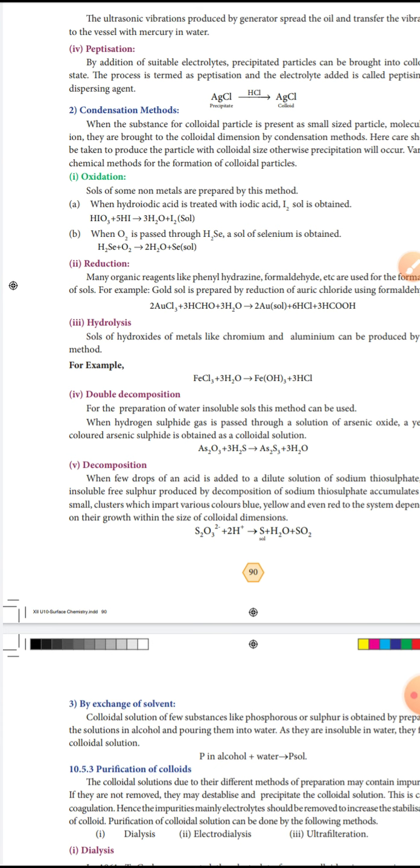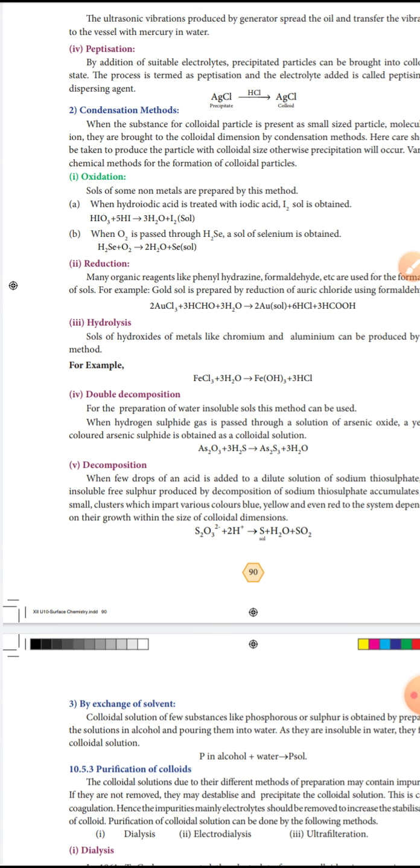The next dispersion method is peptidization. By addition of a suitable electrolyte, precipitated particles can be brought into the colloidal state. Precipitated particles means particles deposited down. When those particles are brought into the colloidal state, this process is called peptidization.